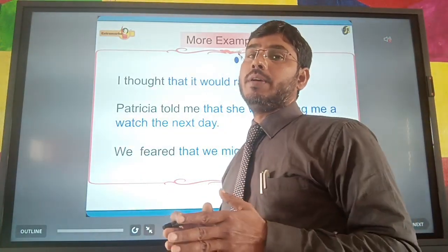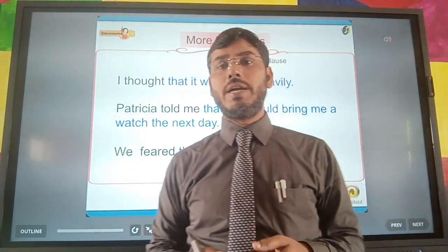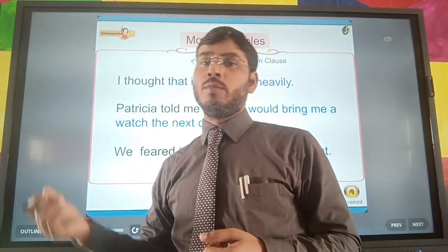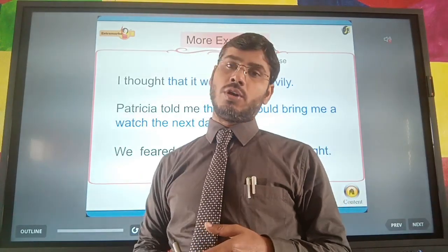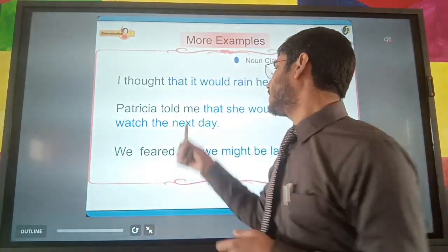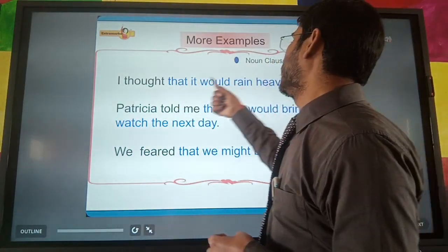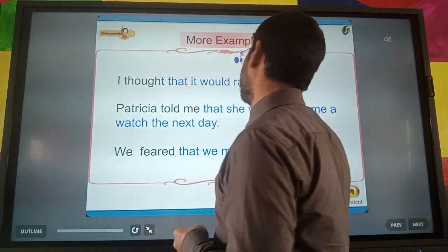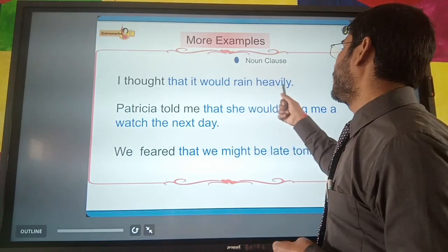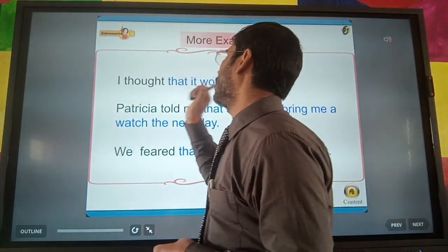It has so many words and it has a subject and predicate also, so it is a clause. But in this sentence it does the work of a noun, so it will be a noun clause. So that it would rain heavily will be the noun clause in the earlier sentence.